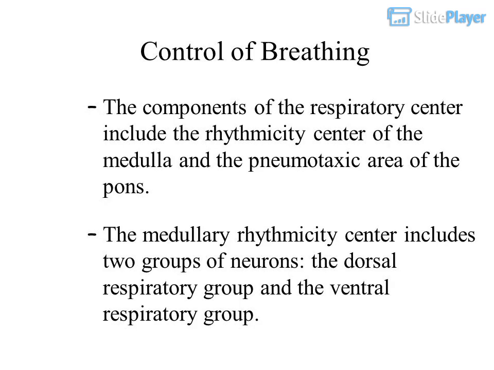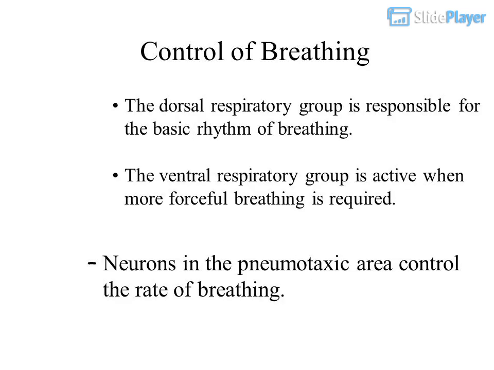Control of breathing. The components of the respiratory center include the rhythmicity center of the medulla and the pneumotaxic area of the pons. The medullary rhythmicity center includes 2 groups of neurons, the dorsal respiratory group and the ventral respiratory group. The dorsal respiratory group is responsible for the basic rhythm of breathing. The ventral respiratory group is active when more forceful breathing is required. Neurons in the pneumotaxic area control the rate of breathing.